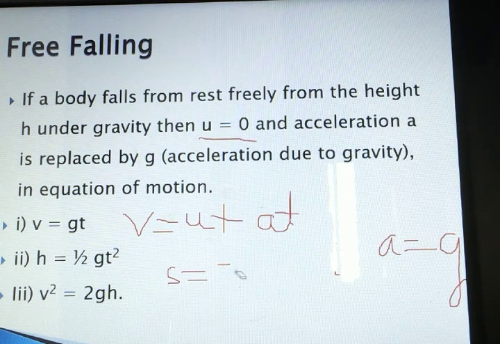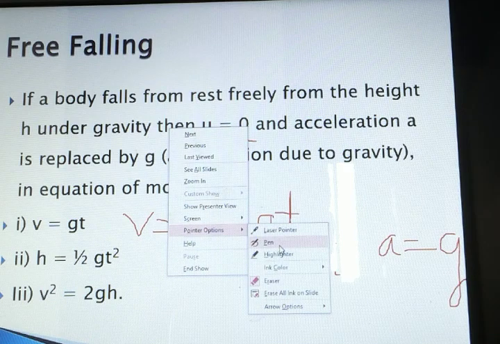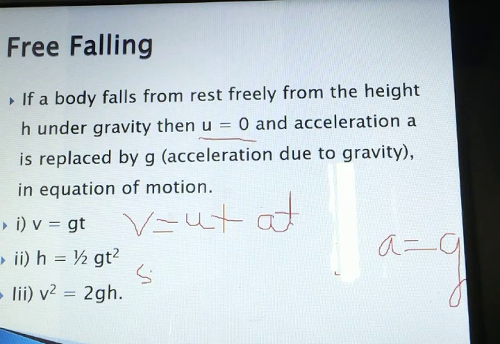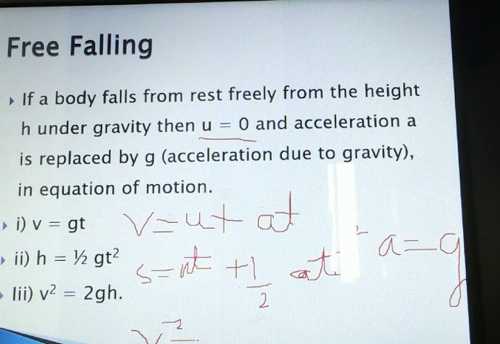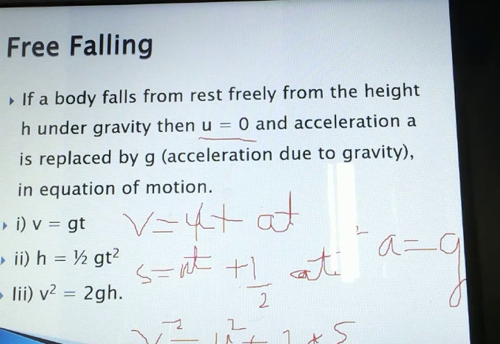Let me write this again, then you will be able to understand. S is equal to ut plus half at square, and the last equation is v square is equal to u square plus 2as. Okay, so in the first equation u is equal to 0, so this term will go away.